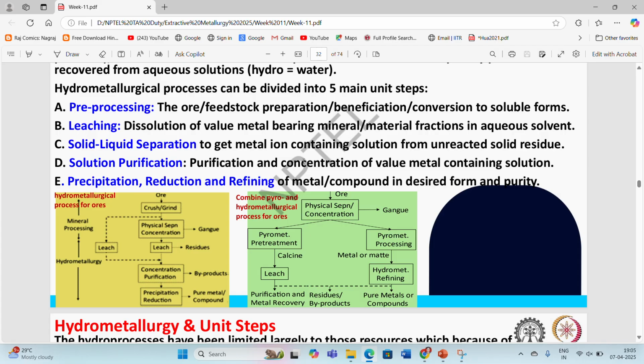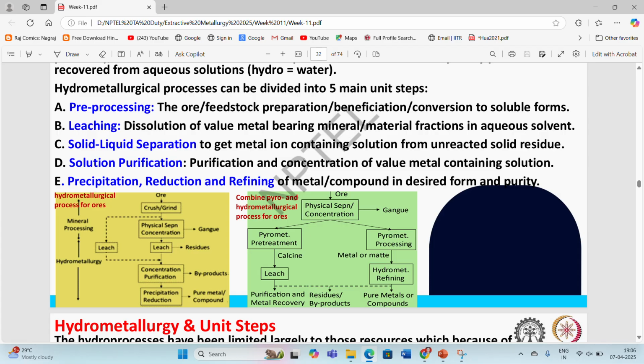Then the third one is solid liquid separation. After leaching, there will be some material which does not leach out in that particular solvent, so we have to go for solid liquid separation. We can extract the desired liquid and the undesired solid particles, or sometimes we desire the solid particles and the undesired fraction is the liquid. So solid liquid separation gives a metal ion containing solution separated from the unreacted solid residue. Then there will be solution purification.